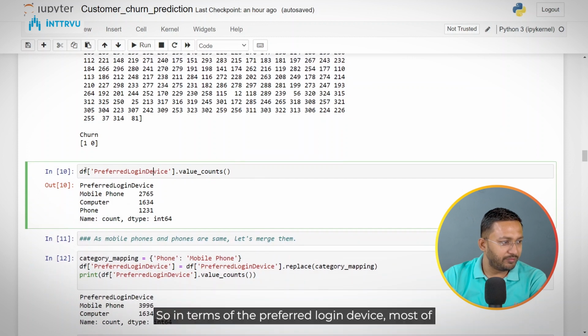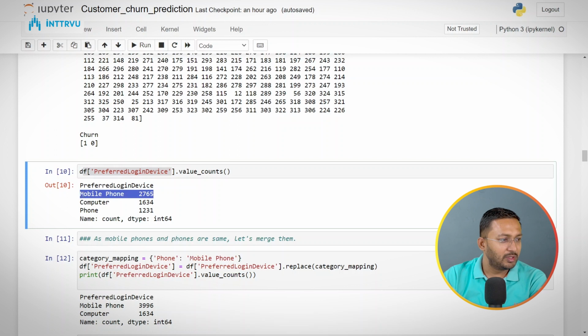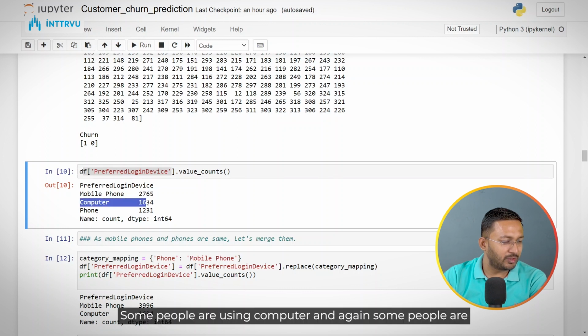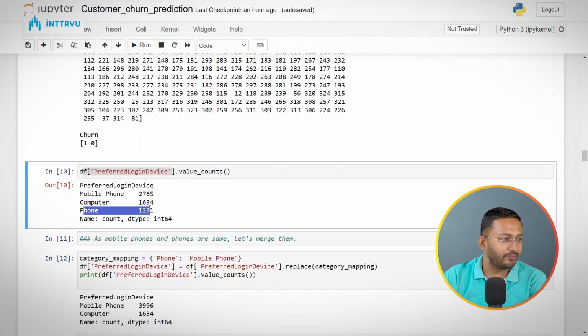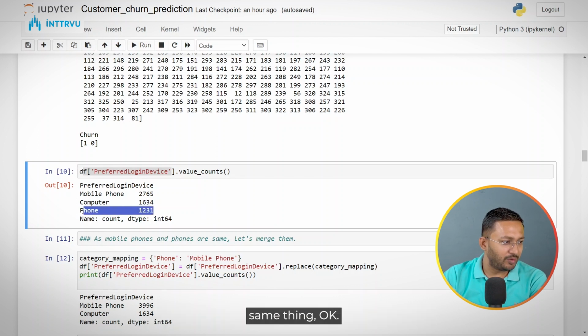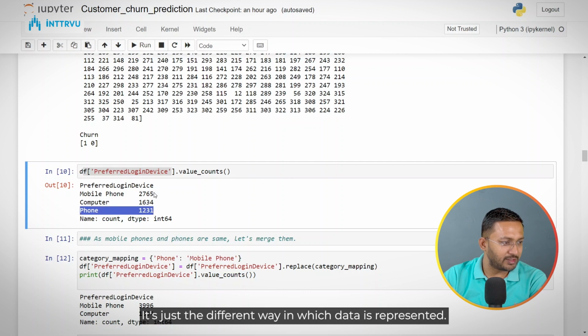So in terms of the preferred login device, most of the people are logging in using mobile phone. Out of the 5,000 odd data points that we have, 2,700 people are using mobile phone for login. Some people are using computer, and again some people are using phone. Now in this case, phone and mobile phone is the same thing. It's just the different way in which data is represented.